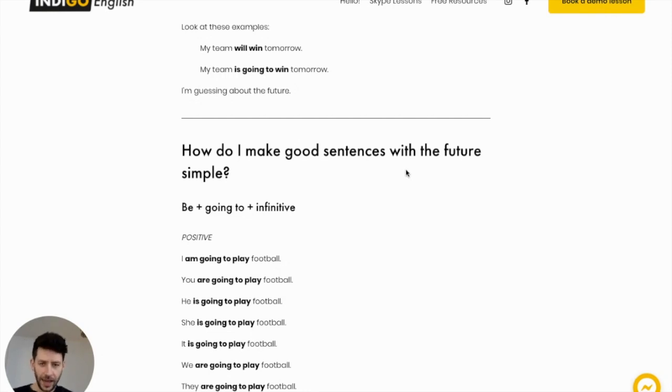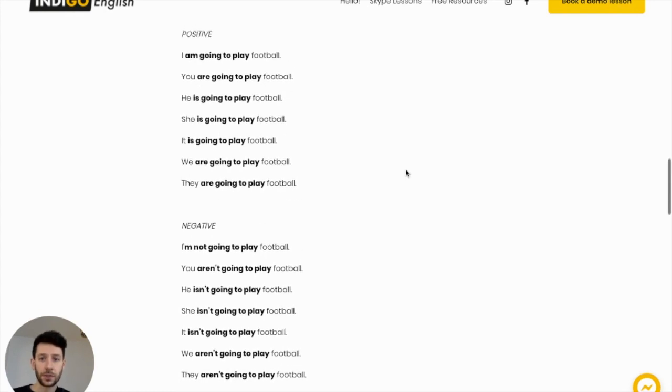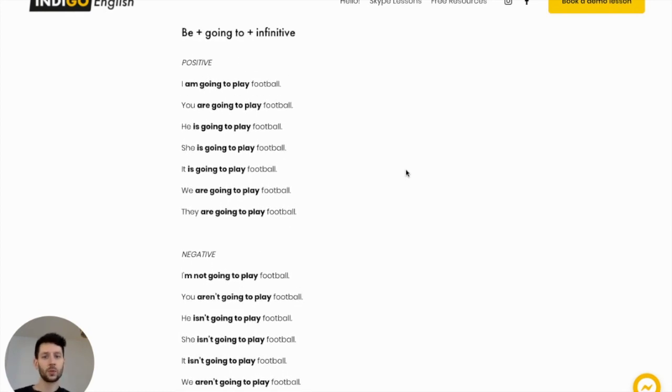Okay, so let's look. How do we make good sentences with the future? First of all, we have be going to with the infinitive. So there's three parts to these sentences. We need be. Look at the examples here. I am going to. But then for you, we change it. You are going to. He is going to. So we need to be careful to change the verb be for the different people.